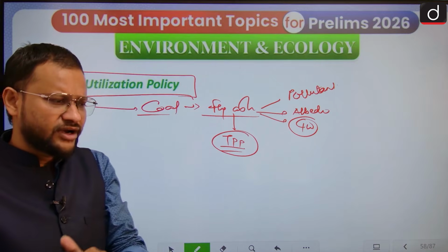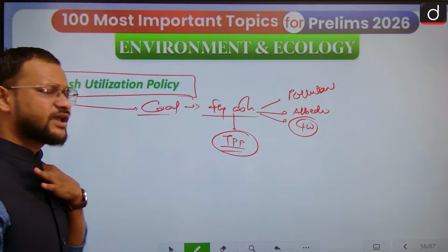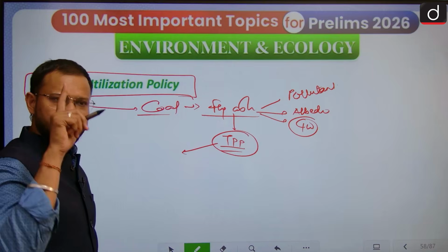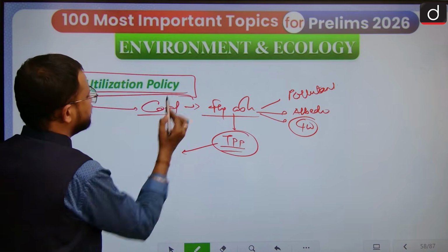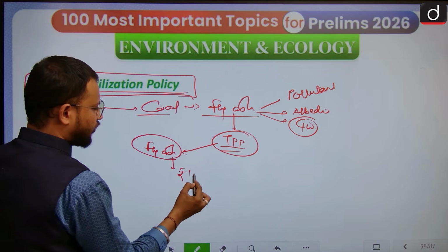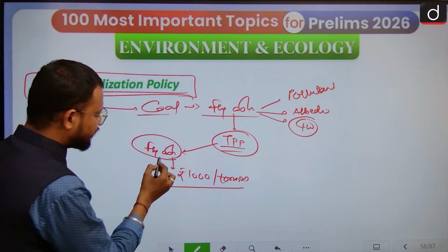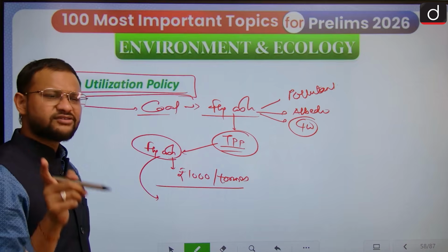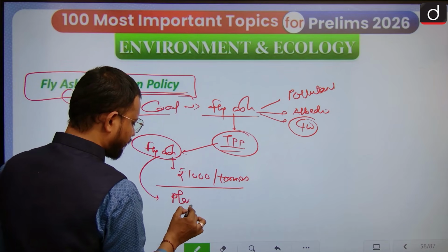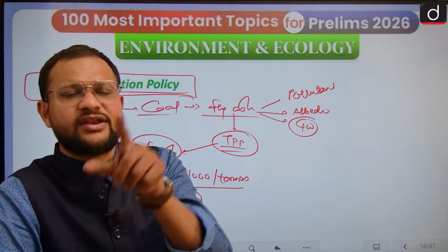Maharashtra was the first state in the country to launch a fly ash export policy, and recently a fly ash utilization policy has equally been launched, under which every thermal power plant has a duty to utilize this fly ash itself. If it does not, then a fine of 1000 rupees per ton would be imposed on them. In fact, if they are not ready to utilize it on their own, they have to transfer it to a utilization plant, where the machinery or instruments are there to process it and use it accordingly.